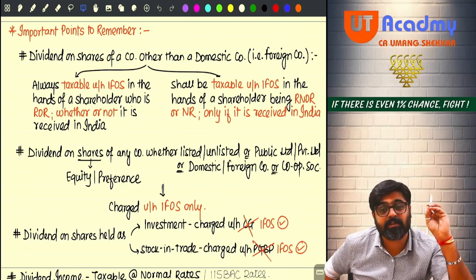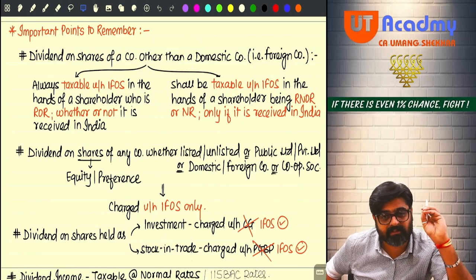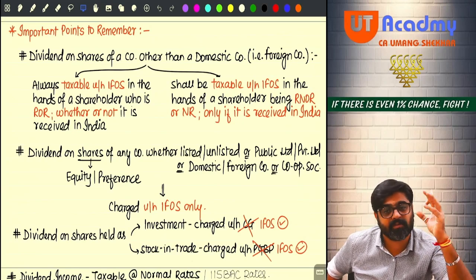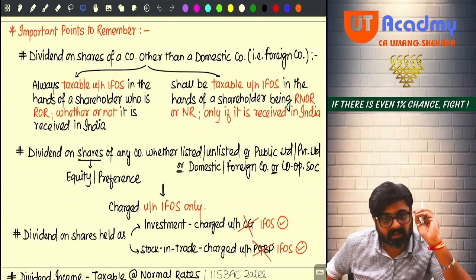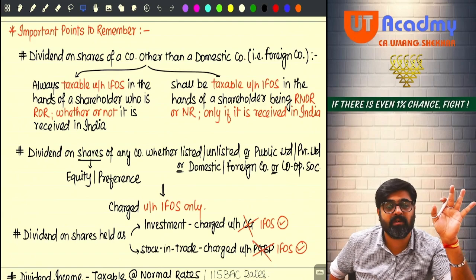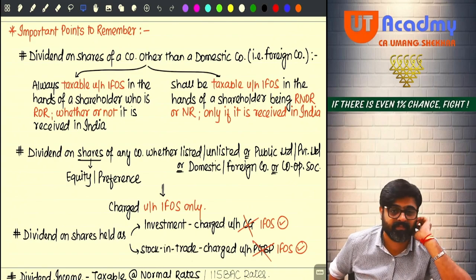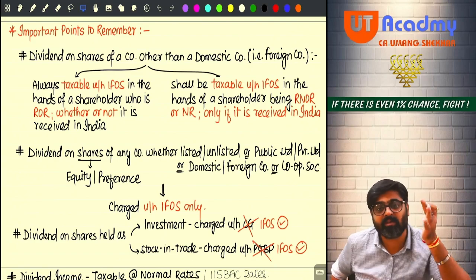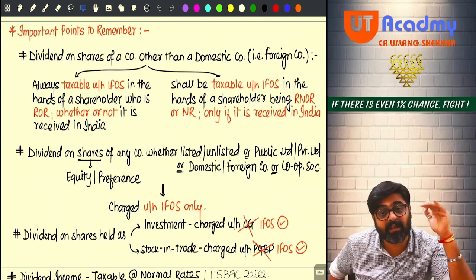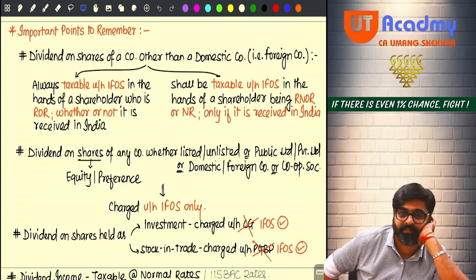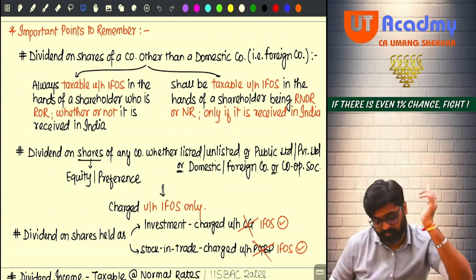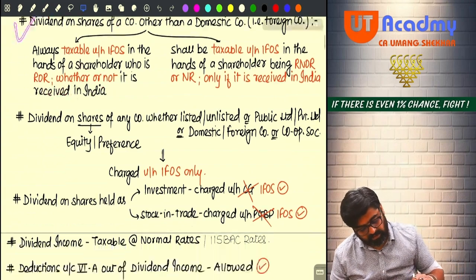For the shares of an Indian company, whenever the dividend comes, forget about the residential status, ROR, RNOR, NR, and forget where that dividend is received. It will always be your Indian income. If received in India, then Indian income. If received outside India, then deemed to accrue or arise in India, then also Indian income. Understanding? This I have already discussed.